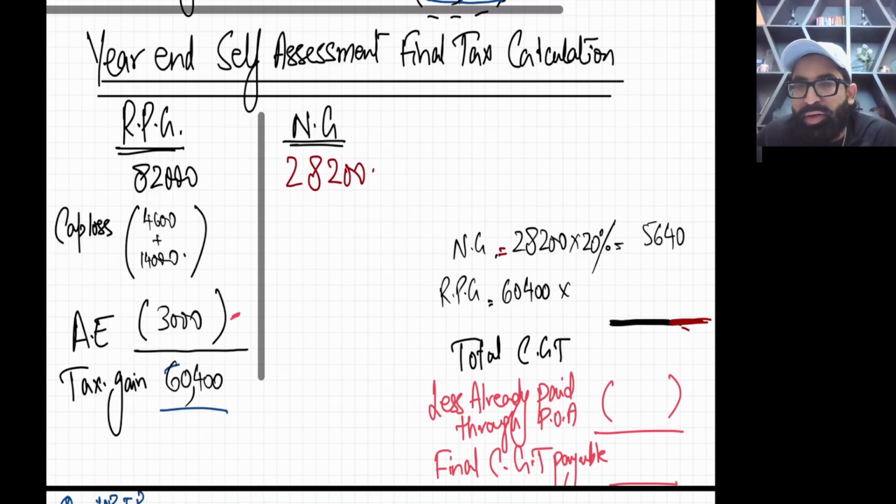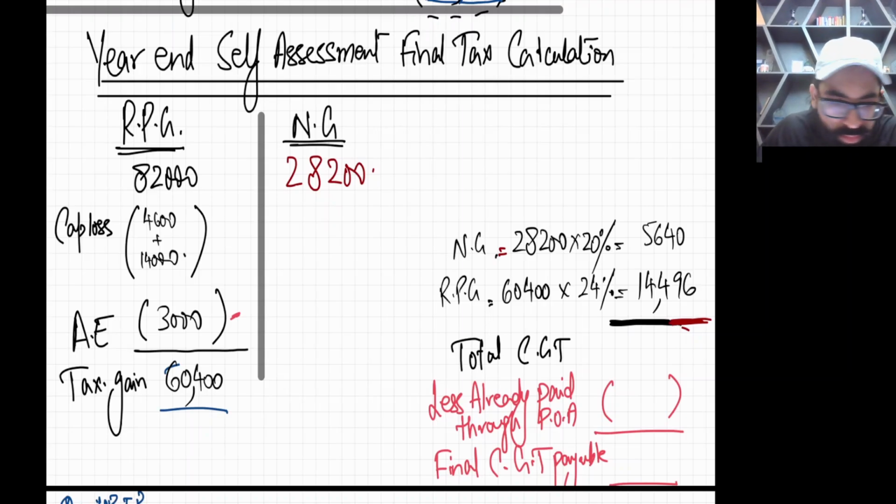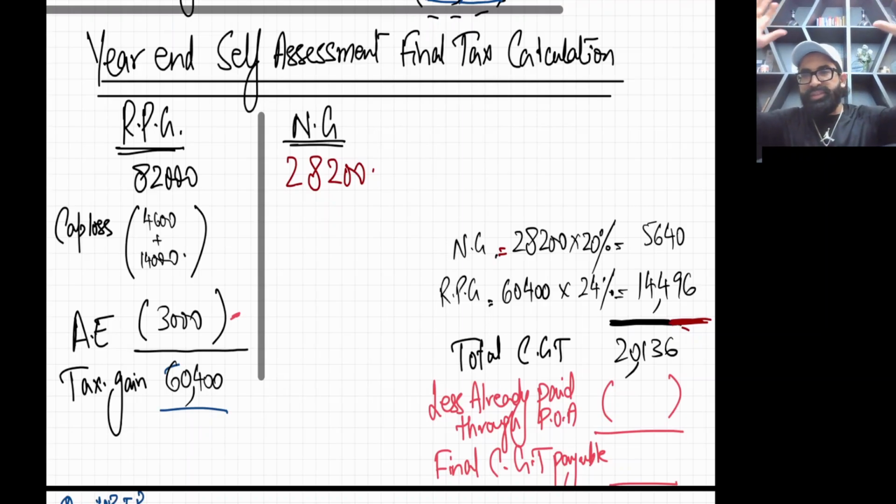And what is the tax rate for RPG in the second band? It's 24%. So 60,400 multiplied by 24% is 14496. Okay, plus 5640, so 20136 is your total actual CGT for this year. Total actual CGT for this year.